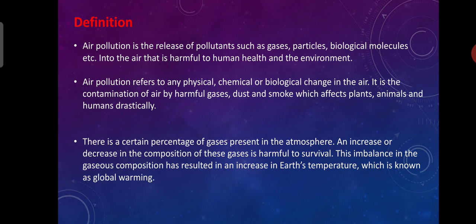This imbalance in the gases composition has resulted in an increase in Earth's temperature, which is known as global warming. You already know what is global warming, right? Nothing but an imbalance of the gases composition, which will increase Earth's temperature, which we call global warming.